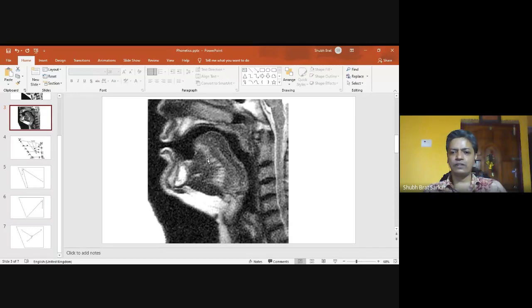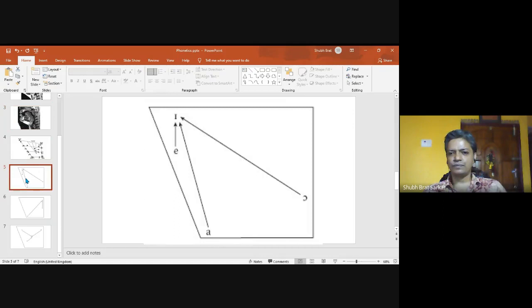This is the line image that is presented here. You can understand this? The roof of the mouth, the height, then the base, the tongue, and then the slanting line representing the movement of the active articulator, the tongue, from this position to that position.